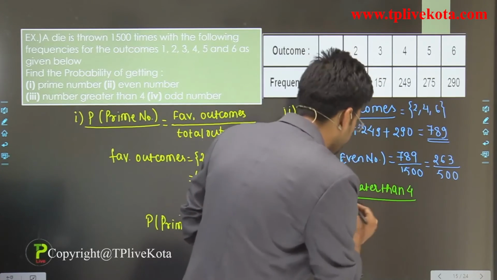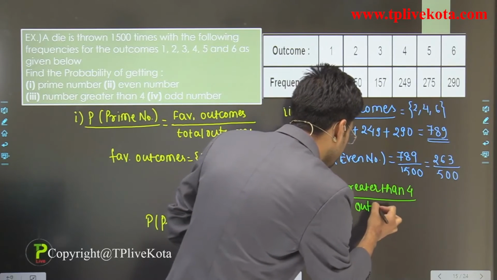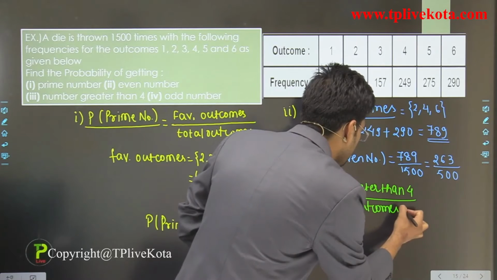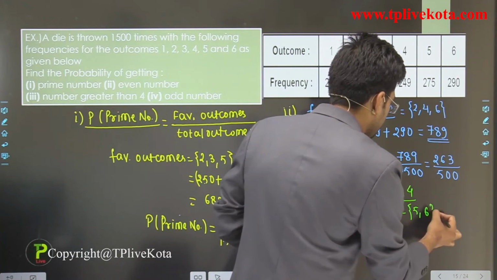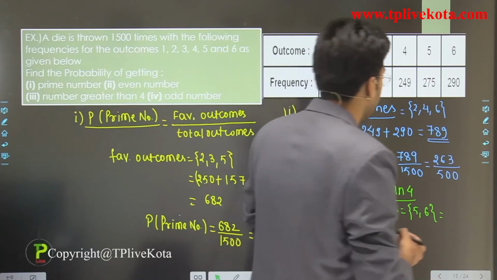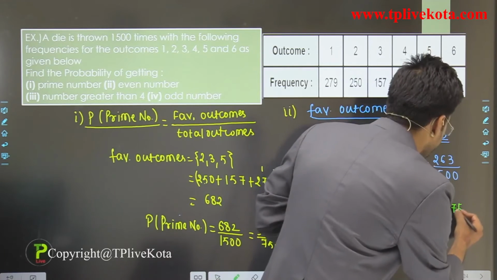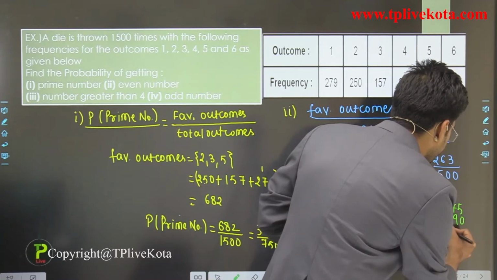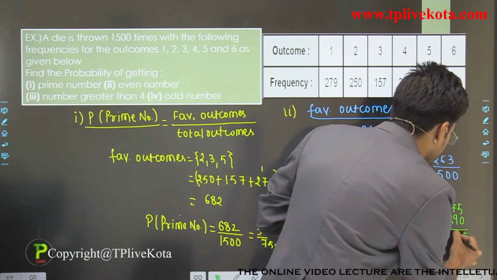So the favorable outcomes are 5 and 6. Clear? And for 5 and 6, total outcomes are 275 plus 290, so it is equal to 565.